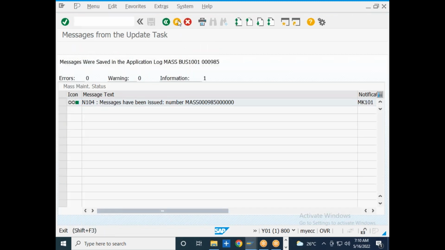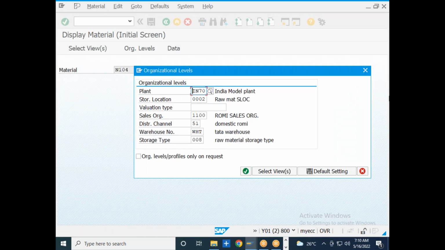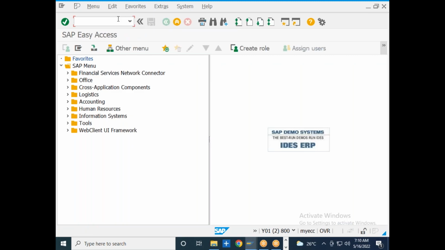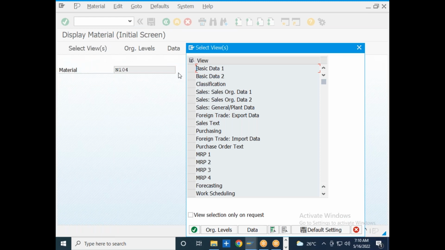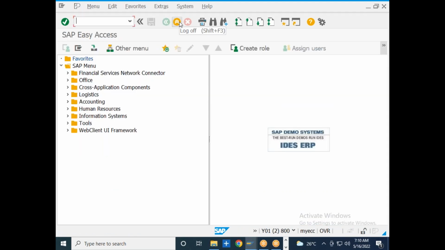Now I will go back to the material master description and see whether the description got changed or not. So I will go to MM03. See, earlier it was Hero Honda bike, now it has changed to TVS bike. Like that you can change the field values for 1000 or 20,000 materials in one go by using this functionality known as material master mass changes.